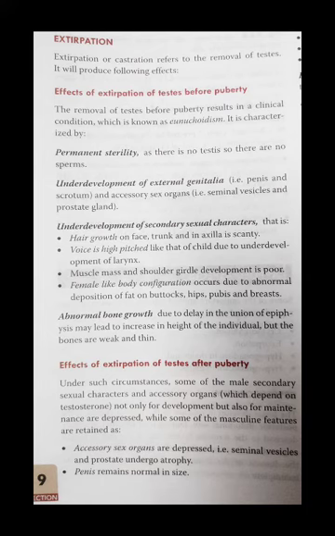For the proper normal development of external genitalia like penis, scrotum, and accessory sex organs, testosterone is required. In its absence, there will be underdevelopment of external genitalia. The penis, scrotum, seminal vesicles, and prostate will all be underdeveloped.